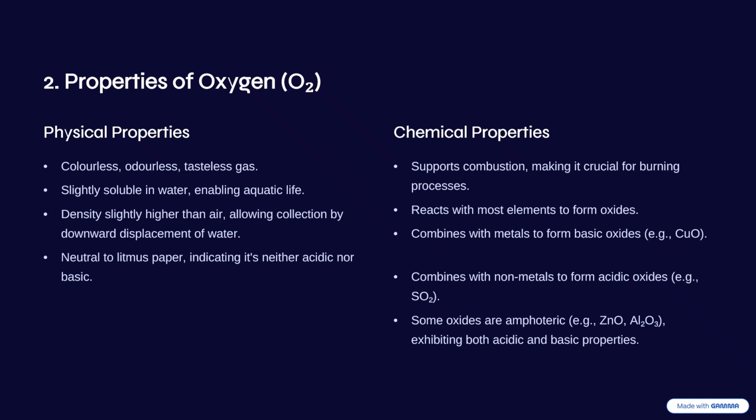Some oxides are amphoteric. Why do we refer to them as amphoteric? Because they exhibit both acidic and basic properties, so they are not specifically referred to as an acid or as a base. So I think you got that.